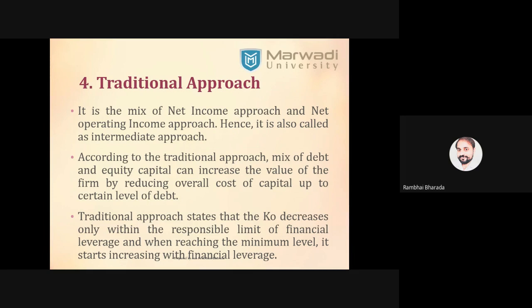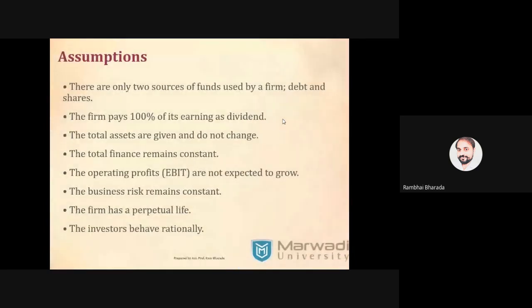Now moving ahead. These are the assumptions. That's all. So these are the four different theories of capital structure. Please remember net income, net operating income, MM, and traditional. These four theories, determinants or factors affecting capital structure, and the concept of capital structure. With this, our second point is also covered, and now we are moving to the next one, and that next one is cost of capital.